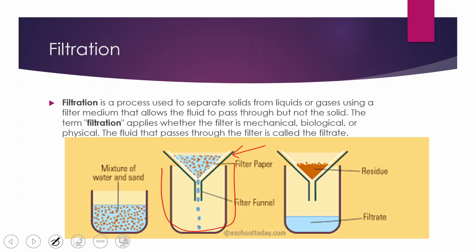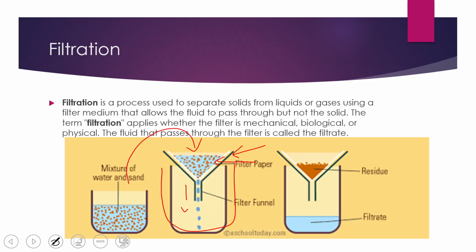Inside the funnel we have attached a filter paper. That white paper is called filter paper. Now we are pouring the mixture of sand and water into the filter paper. The filter paper has very tiny pores, so that the water can fall down, but the sand cannot get through the tiny pores.